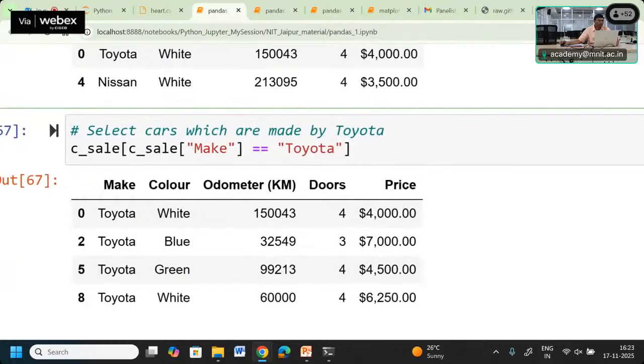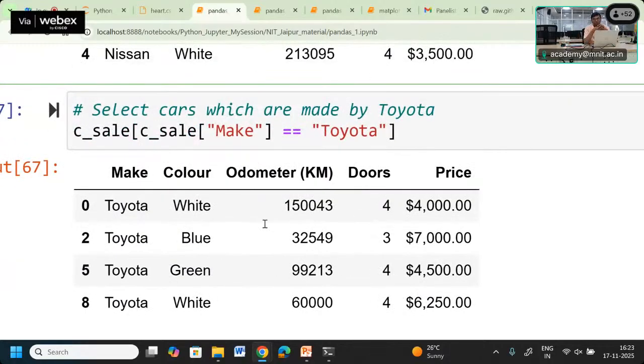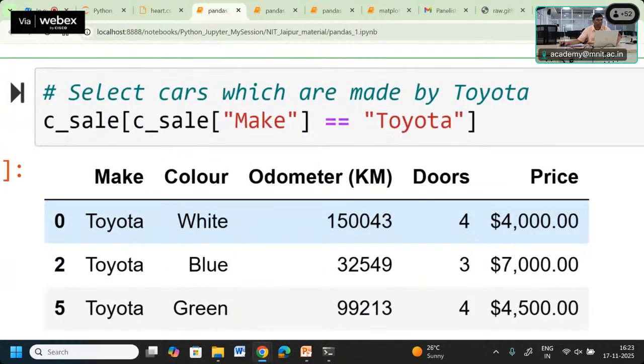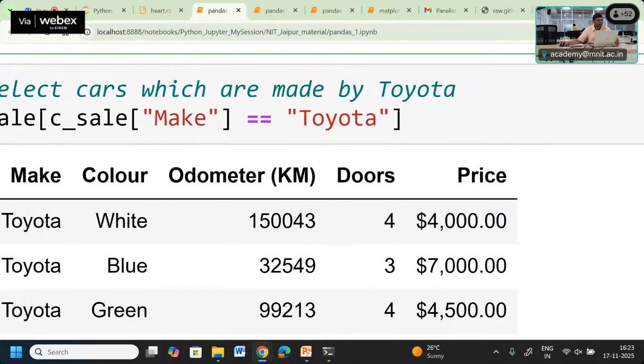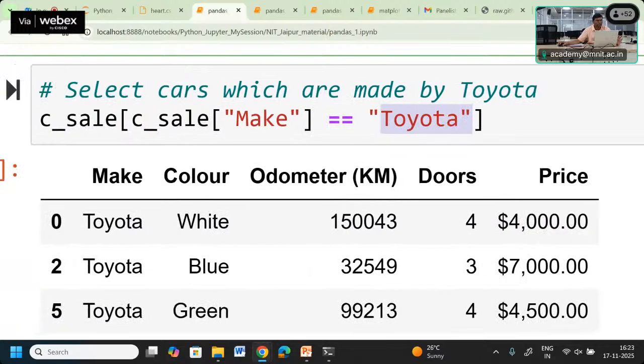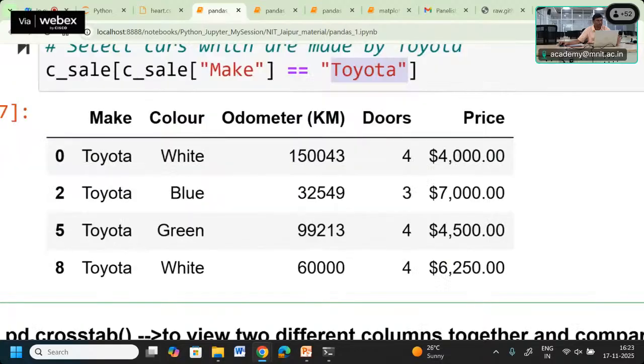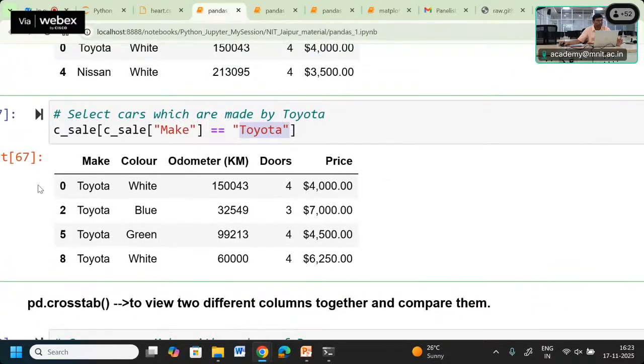Similarly, we can select the cars which were made by a particular manufacturer. First we use the car cell, and from the car cell get the make column, and then we compare that with Quattro. Whatever make is matching the Quattro keyword is going to be selected only. So here you can see we are getting the Quattro make models only.